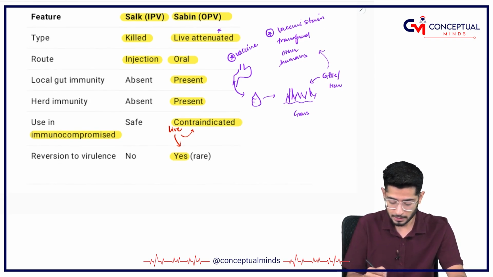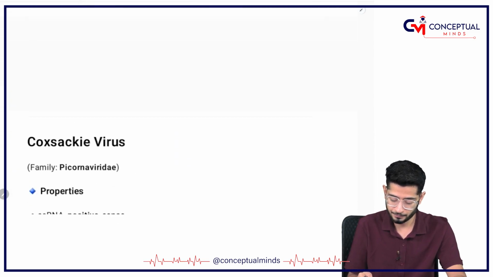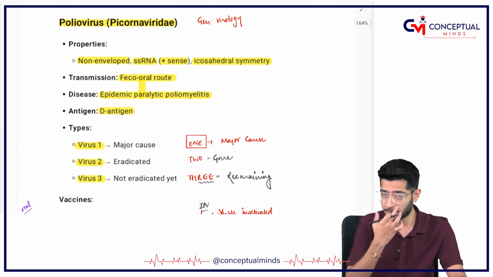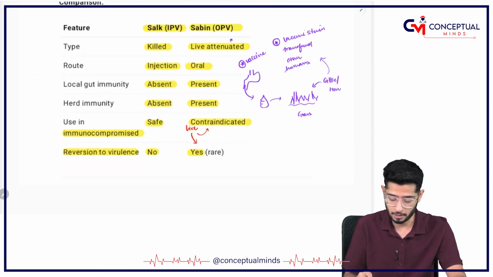Okay, but here, since Salk is killed, there is no reversion to virulence. Since it is killed, it is safe to be used in immunocompromised patients, although the local gut immunity and herd immunity are not present in Salk. Okay, so these are all the important points related to poliovirus belonging to Picornaviridae.